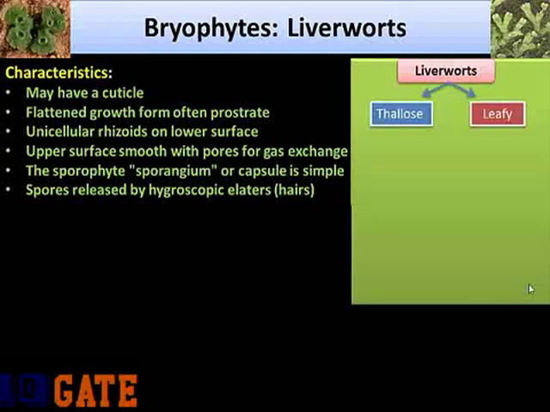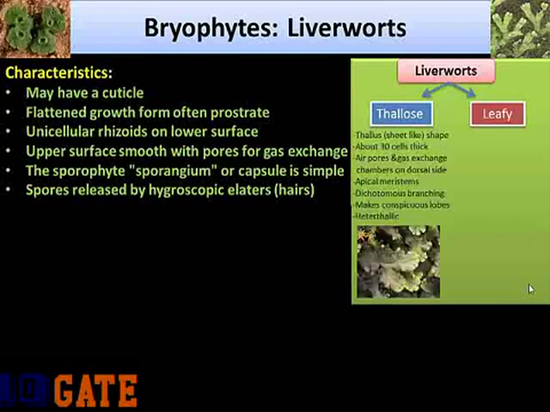So basically there are 2 types of liverworts, the thallose and leafy. Coming to the characteristics of thallose, as the name suggests, the strong dorsal-ventral flattening forms a thallus, that is the sheet-like shape, about 30 cells thick. Air pores and gas exchange chambers are on the dorsal or upper surface, with apical meristems and dichotomous branching. They often make conspicuous lobes, and are generally heterothallic, that is the sexes are on separate plants.